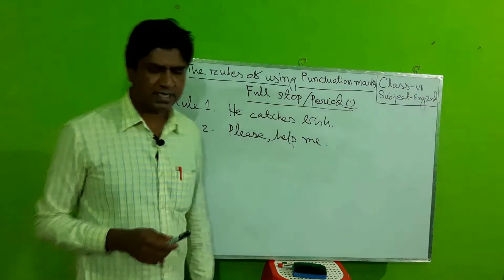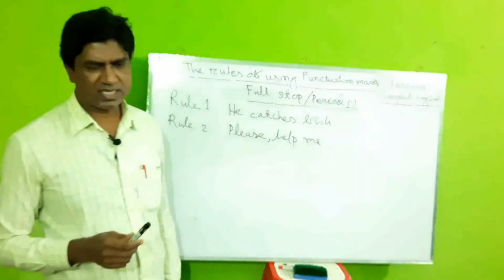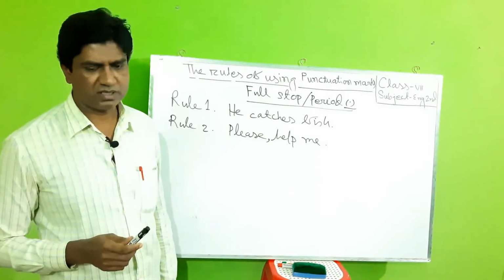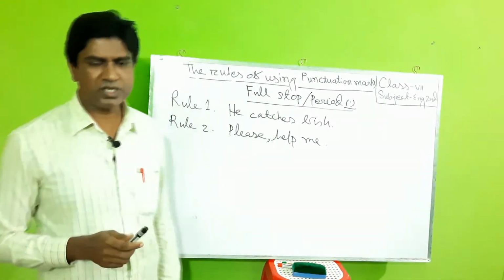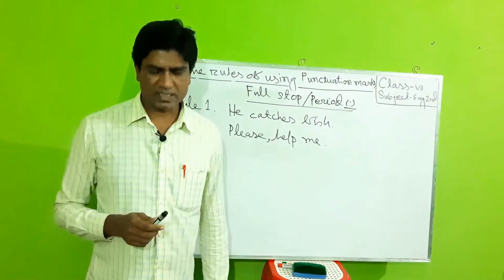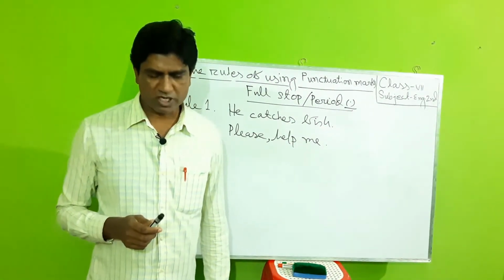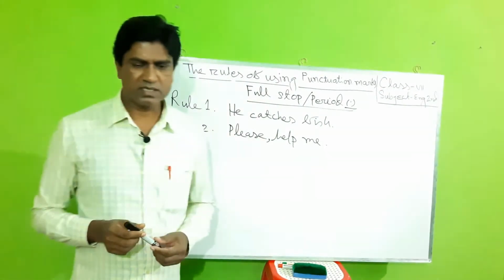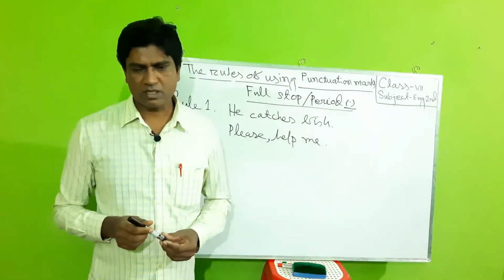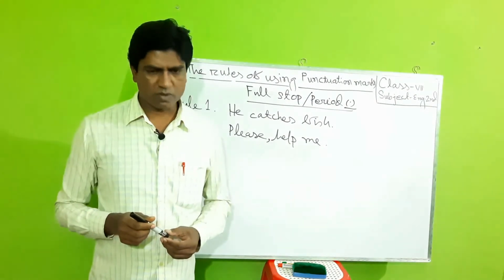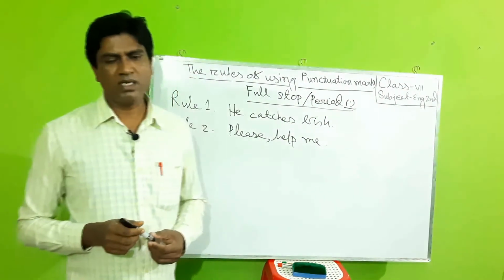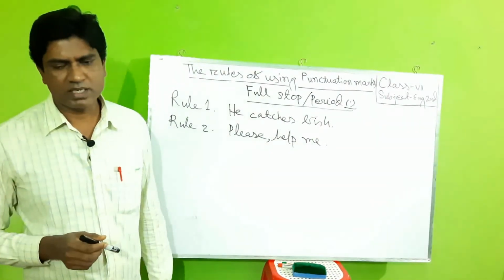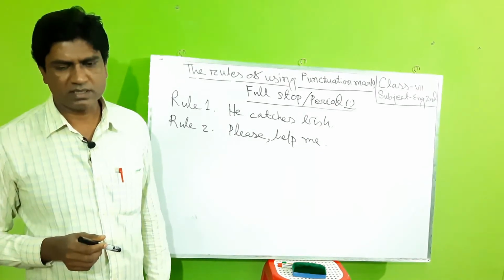This sentence has expressed a request. The sentence which expresses request, order or command, advice, permission and proposal is called an imperative sentence.